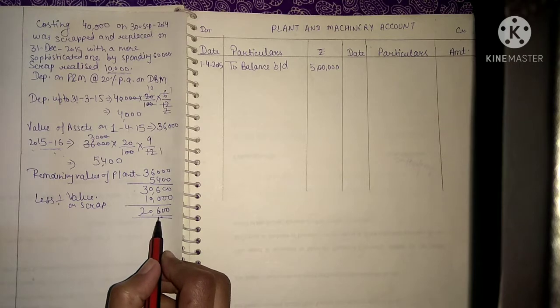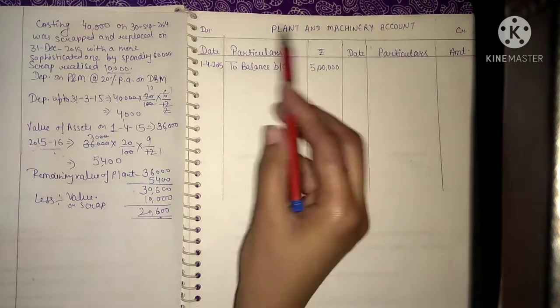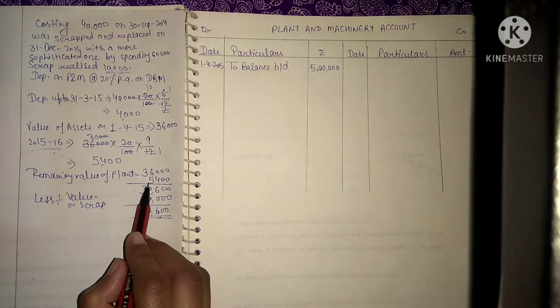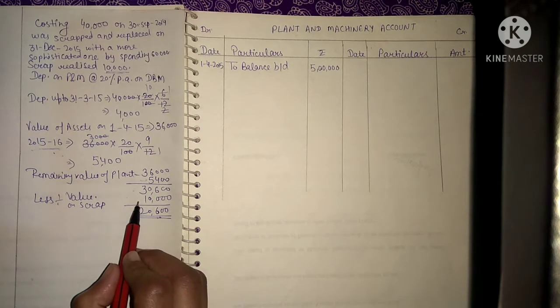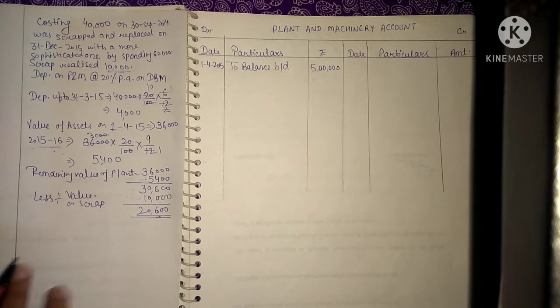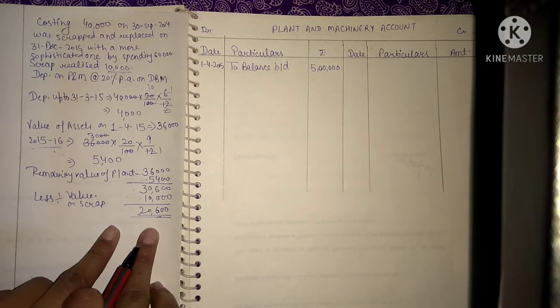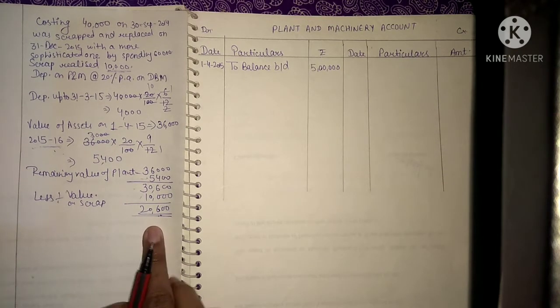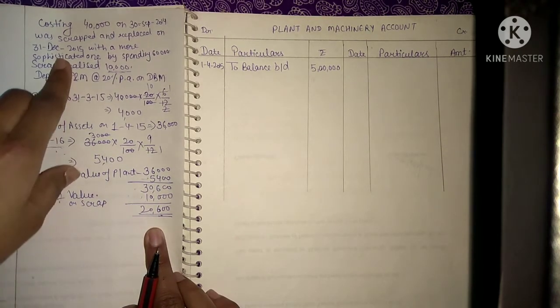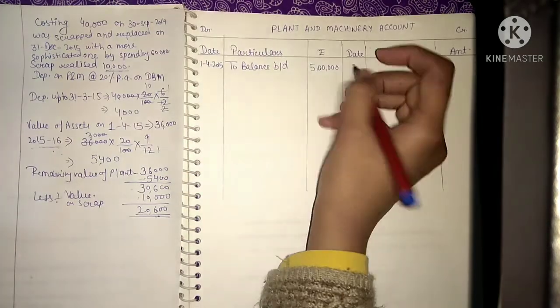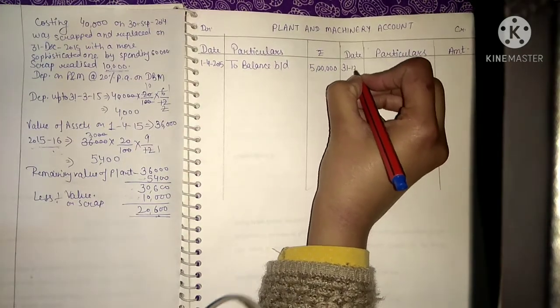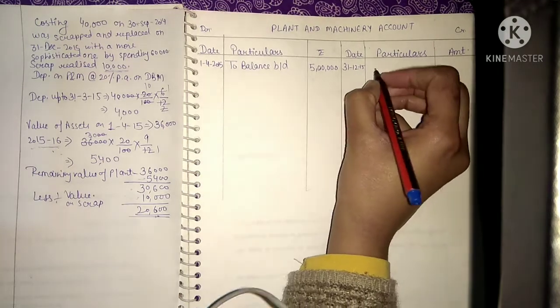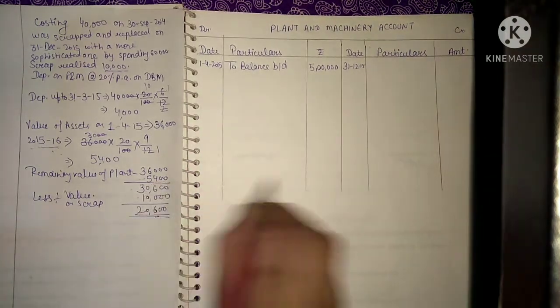Okay, so now we will enter these 3 entries in your plant and machinery account, which is first of all the depreciation for the current year, amount realized on its scrap during the current year, and loss on the sale of plant. Okay, so these transactions took place on 31st December 2015. So we will write here date 31st December 2015. So what happened? First of all, we will enter the depreciation of the plant.